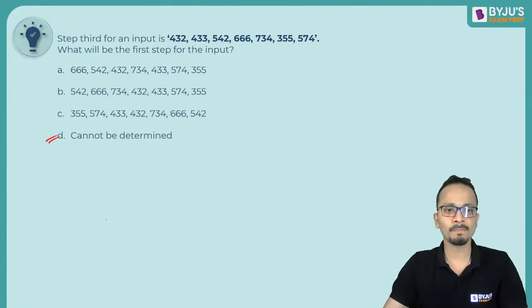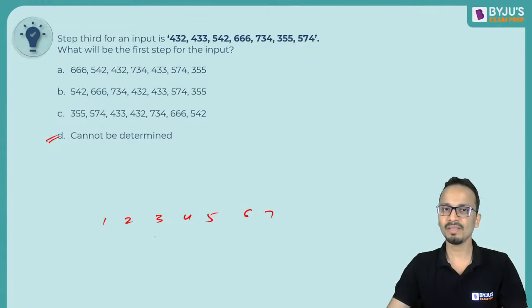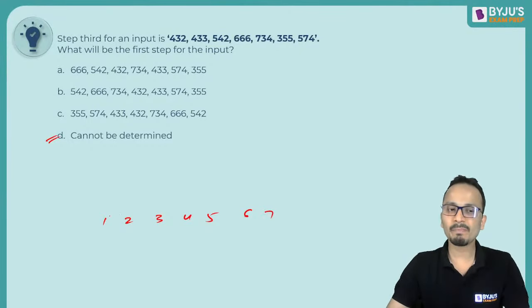If I'll tell you that 1 2 3 4 5 6 7, this is the last step, then you'll have to tell me what was the step before this. So you never know कि इससे पहले वाले स्टेप में कौन से वाले दो नंबर्स अरेंज नहीं थे, right?